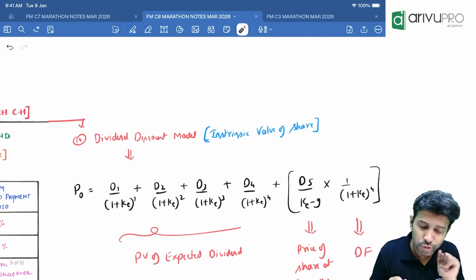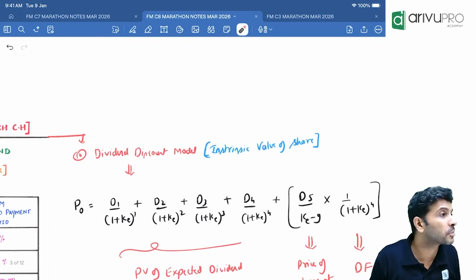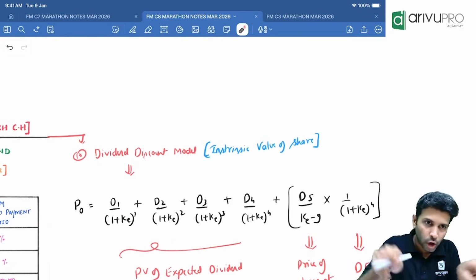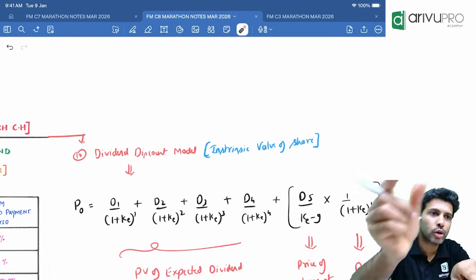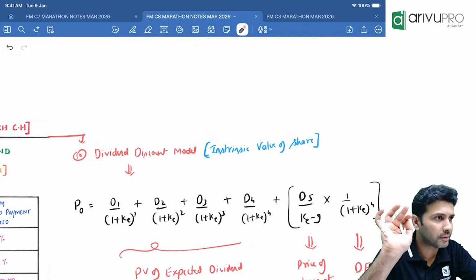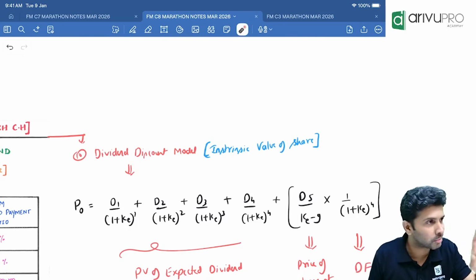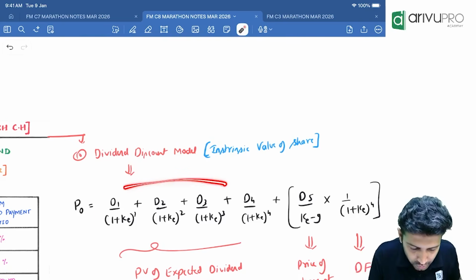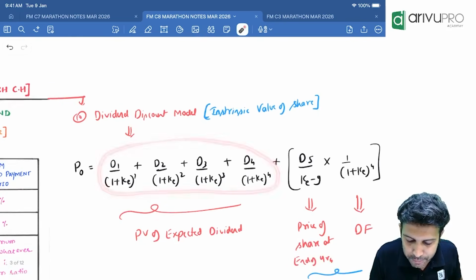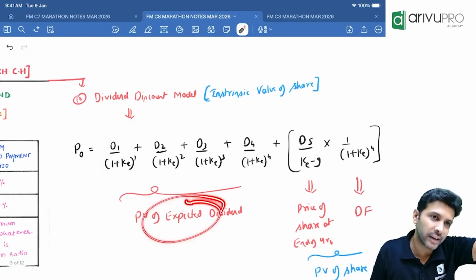Now tell me, if you use the formula, what is it? If you do it the normal way, our first table's total is nothing but the present value of expected dividend. Straight away tick. In the formula you can also use it, but you should know the meaning of the formula. This portion of the formula captures the present value of expected dividend.